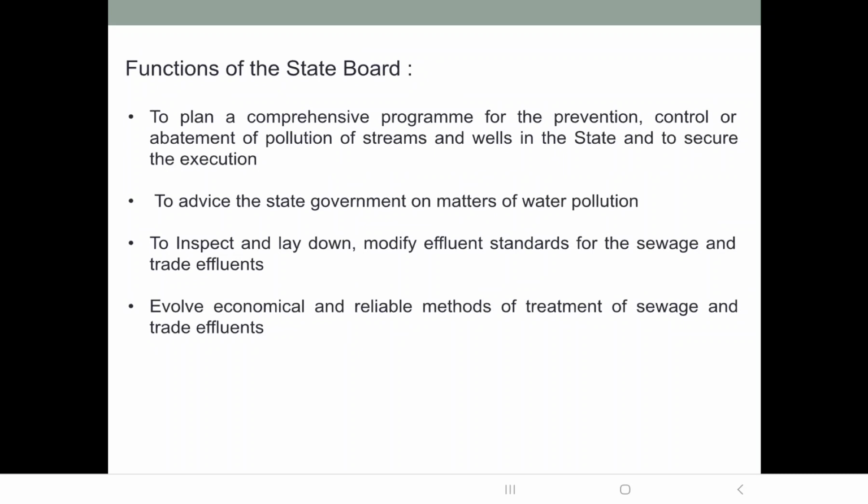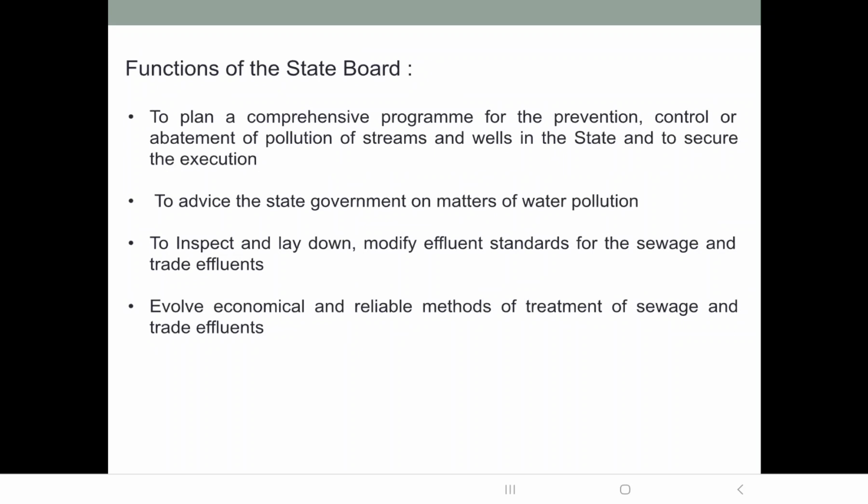That means what are the rules under the Water Act in a particular state, that is decided by the State Pollution Control Board of a particular state, okay. Then what programs are there for prevention, control or abatement of pollution.